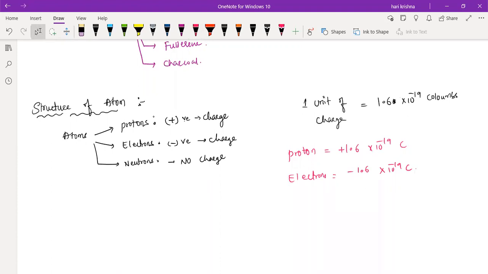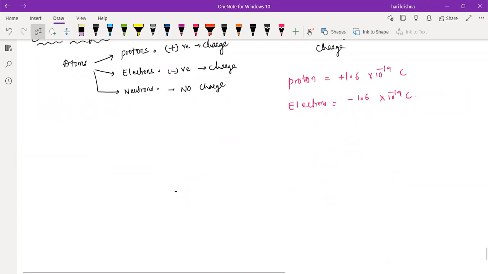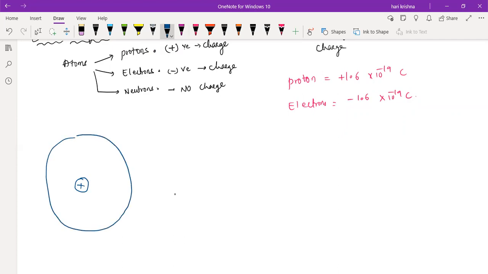Okay, clear up to this? Yes, sir. Now, if you take any atom, generally we take the atom in spherical shape only. At the center of the atom, we have the nucleus. It is the combination of protons and neutrons. You can see some dotted lines. They are the orbits or shells, where electrons revolve.